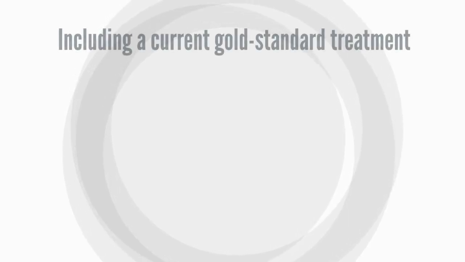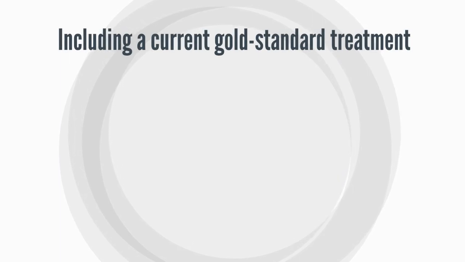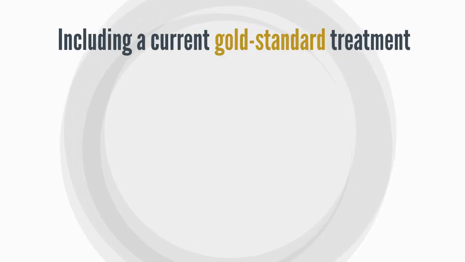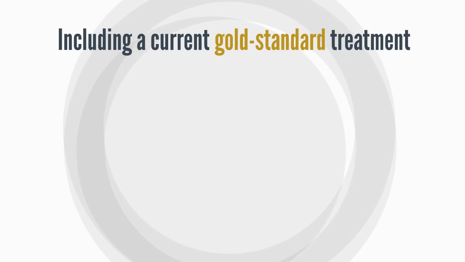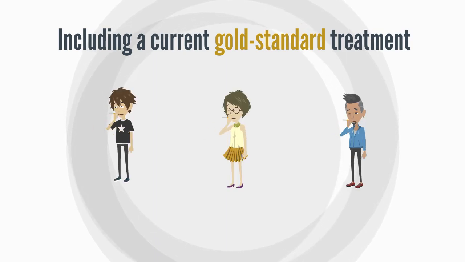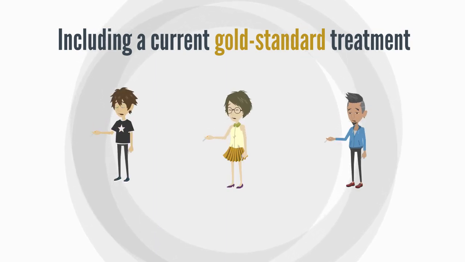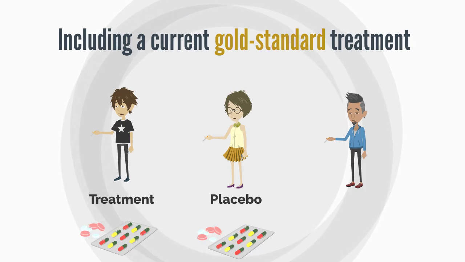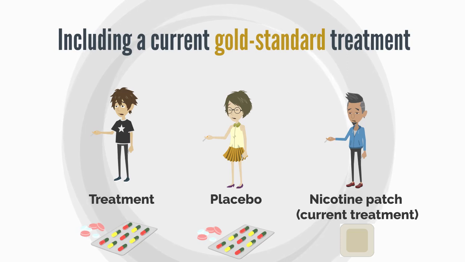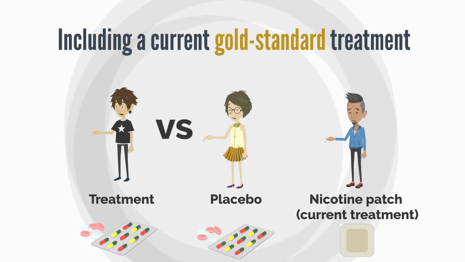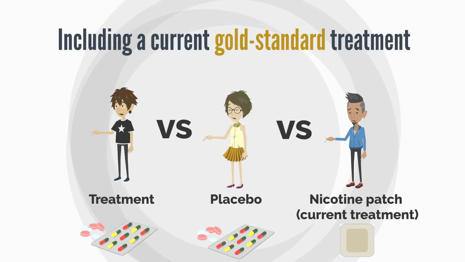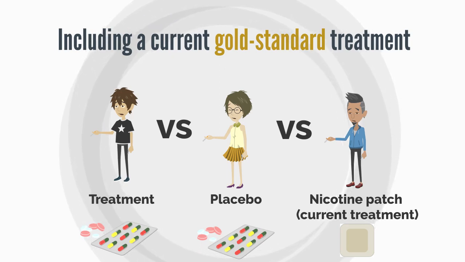Aside from including adequate control groups, another consideration in clinical trial group design is that it is often advantageous to include a group that receives only the current gold standard treatment. For example, when designing a study to test a new treatment for smoking addiction, apart from the treatment group and the placebo group, the study may include a comparison group who are required to wear commercially available nicotine patches. Although this increases the cost of the trial, it allows conclusion about whether the experimental treatment is an improvement on current practice.